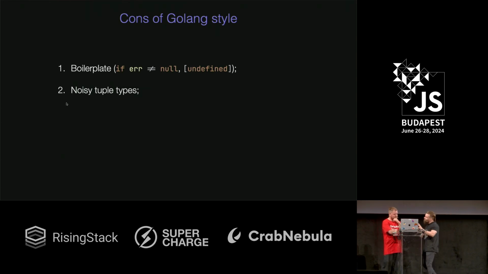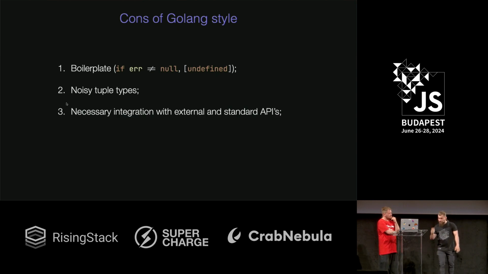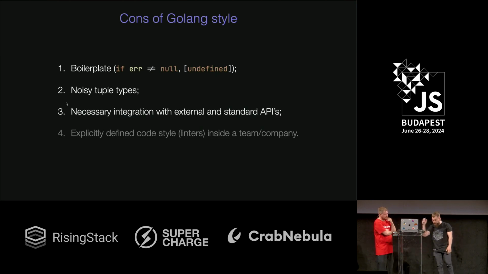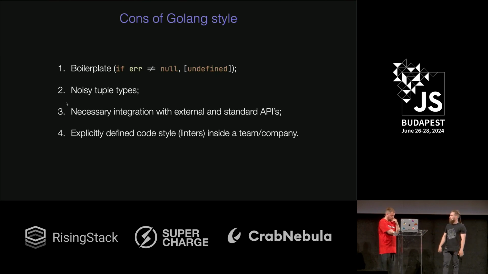Also, technically, it's a part of the previous point, but the tuple types are really noisy. You see, we need to write it like tuple of data or null and exception type, and we need to write it like this because it helps TypeScript infer types in the right way. And we still need some integration, you saw it, and some explicitly defined custom rules. So, no, this is not what I want, actually.